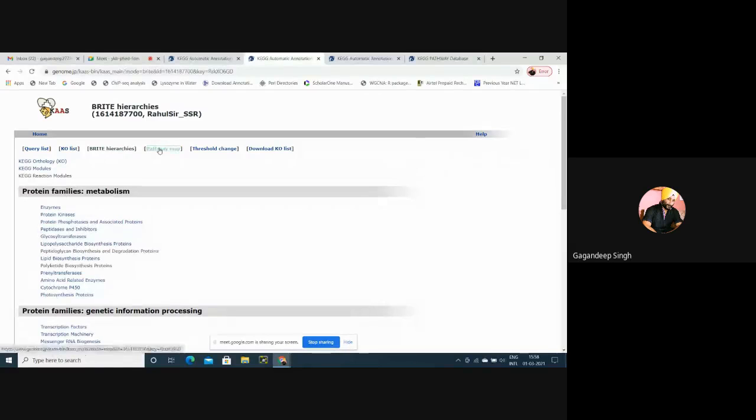For pathways, we have to click on BRITE hierarchies. For all genes which are mapped, the genes having a KO list, we'll select KEGG orthology.